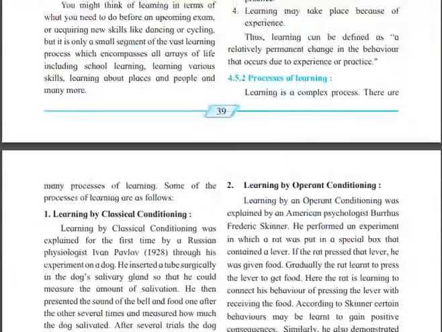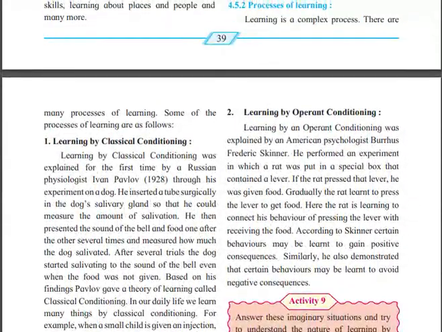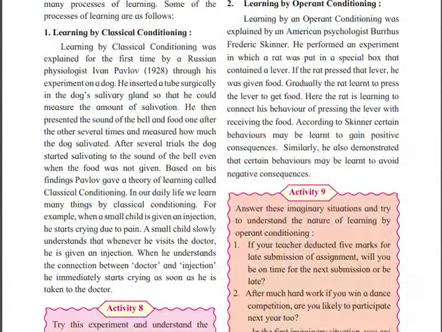The process of learning is really difficult, like learning by classical conditioning. Learning by classical conditioning was first explained by the Russian psychologist Ivan Pavlov. In his experiment on a dog, he surgically inserted a tube into the dog's saliva gland so that he could measure the amount of salivation. He then presented the sound of a bell and food together several times. After several trials, the dog started salivating to the sound.